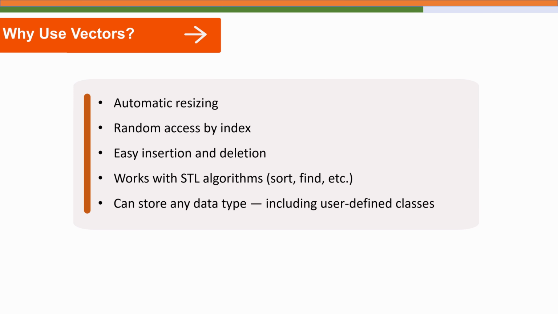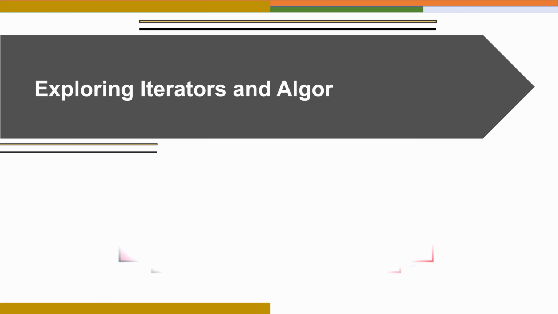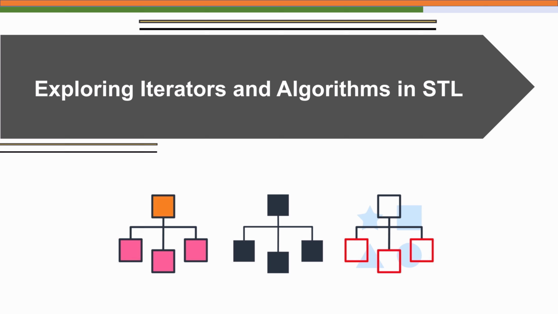We have learned how vectors can store and manage collections dynamically, but the real magic begins when we combine vectors with STL algorithms. Algorithms are powerful built-in functions for transforming, searching, or sorting with minimal effort. We will now see how these algorithms work hand in hand with containers through iterators.